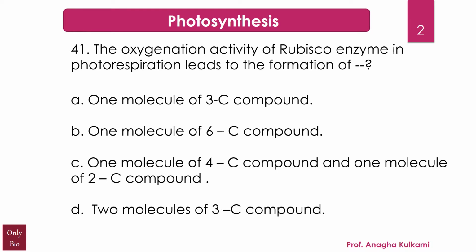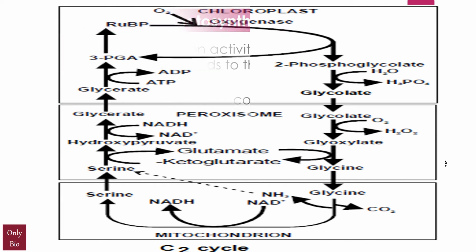And the correct answer is A, that is 1 molecule of 3 carbon compound. Look on the screen to understand photorespiration. Photorespiration is also known as oxidative photosynthetic carbon cycle or C2 photosynthesis, which refers to a process in plant metabolism where the enzyme Rubisco oxygenates RUBP, wasting some of the energy produced by photosynthesis.